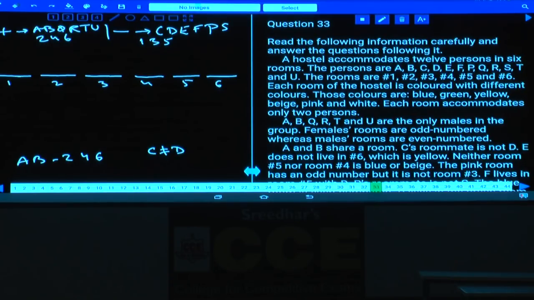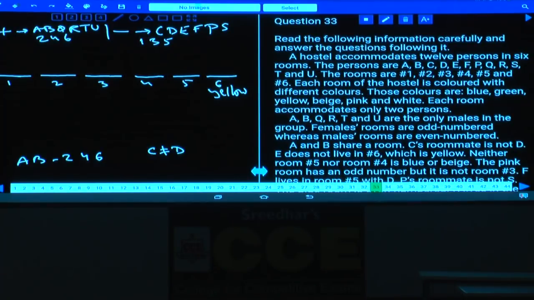E does not live in room number 6. Anyhow, E will not live in room number 6, because E is a female and a female cannot live in room number 6. That information is not required at all. Room number 6 is yellow. Now this room number 6 is of which color? This is yellow. This information is required.